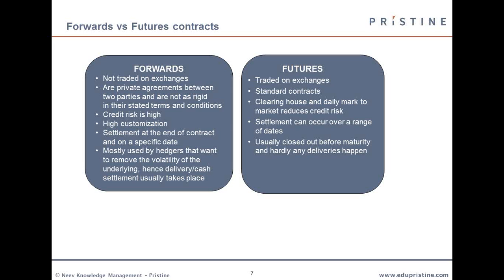Another thing is that the customization is very high because there is not a lot of standardization in the trades. One more important point is that the settlement is only at the end of the contract and on a specific date, whereas for futures, the settlement can occur over a range of dates. It is not specific to a particular date.